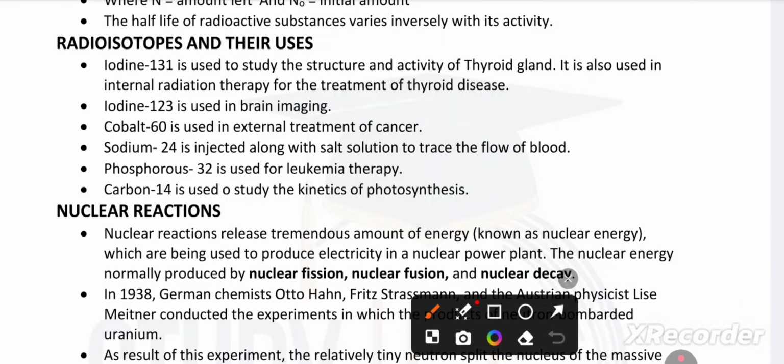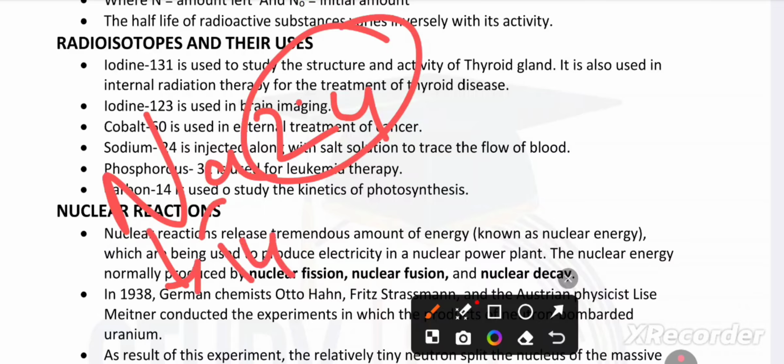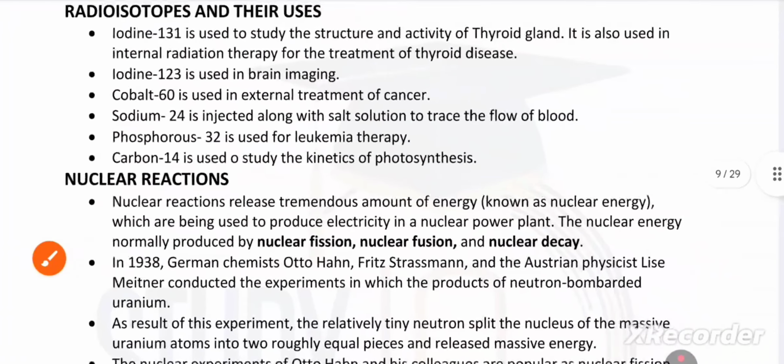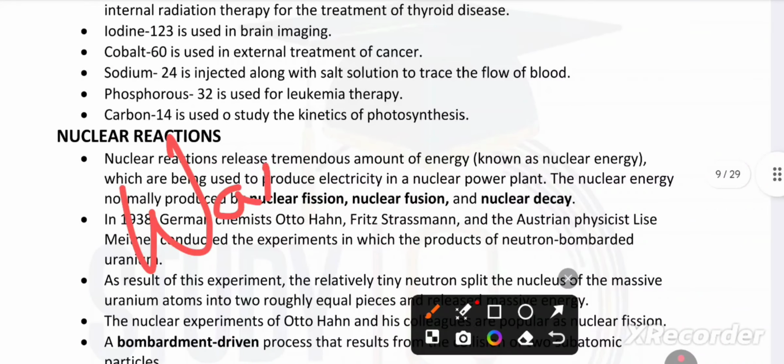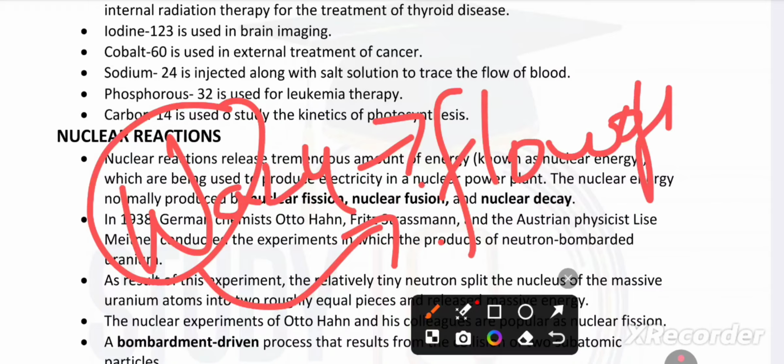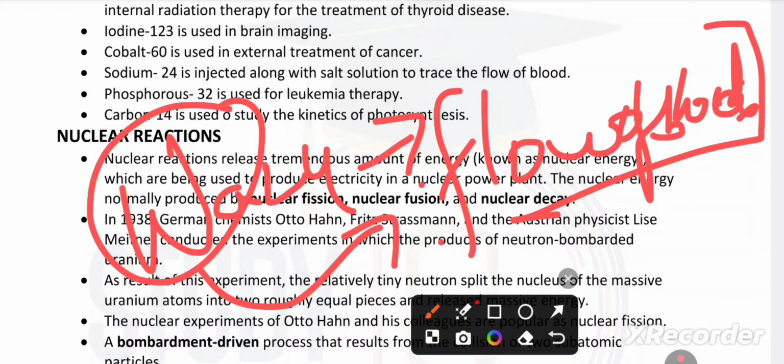Sodium 24. We know the value of N is 14 in the alphabet series, add 10, that's 24. Sodium 24 is used as a salt solution to trace the flow of blood. Sodium as salt is used to trace the flow of blood. How can we remember?